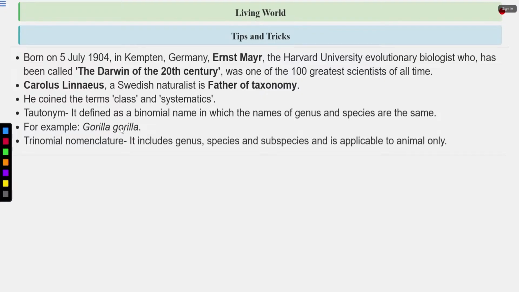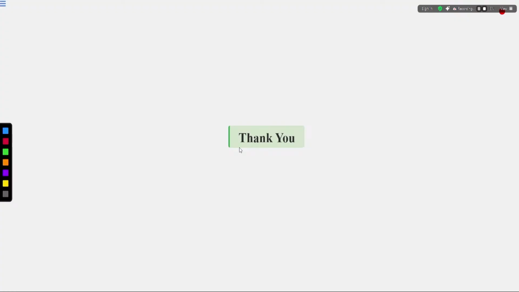The trinomial nomenclature includes genus, species, and subspecies, and is applicable to animals only. So subspecies is a category lower than species. Sub means it is another category lower, like you have subphylum, which is a category lower than phylum. So this was the end of this session.